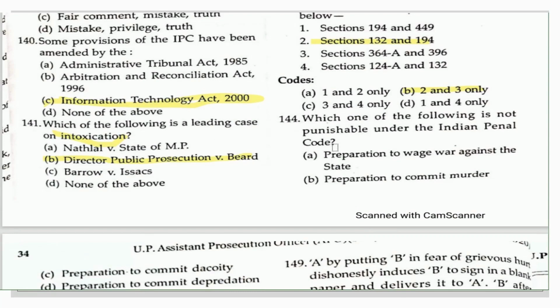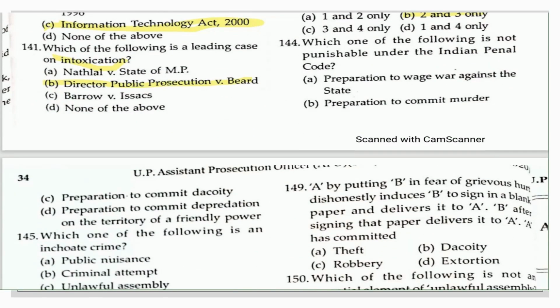And the question is, options are here: preparation to wage war against the state, preparation to commit murder, preparation to commit dacoity, and preparation to commit depredation on the territory of a friendly power. And the right answer here is preparation to commit murder. It is not punishable under the Indian Penal Code here.